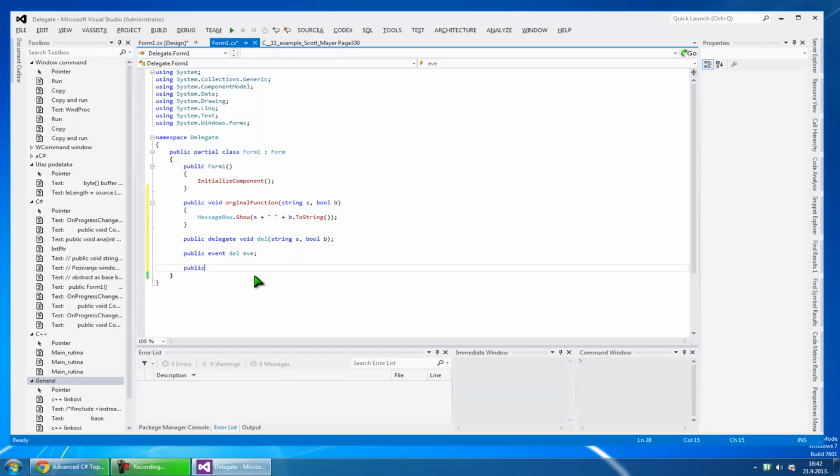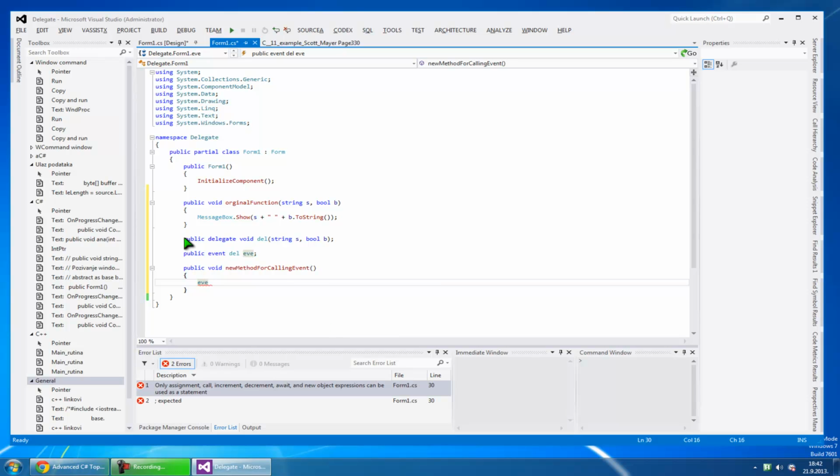So I can create a new method for calling the event, and inside of that call the event. The event has a delegate inside it, it's a type of delegate, and it has these two arguments.